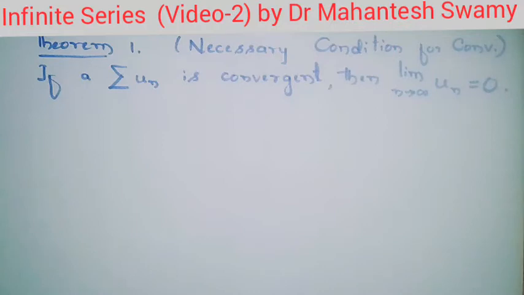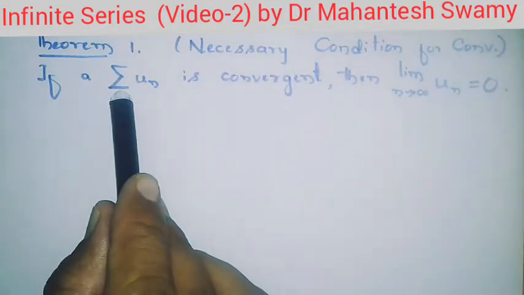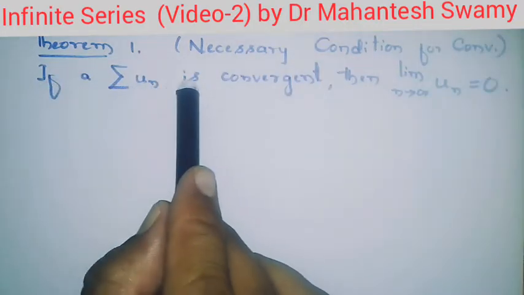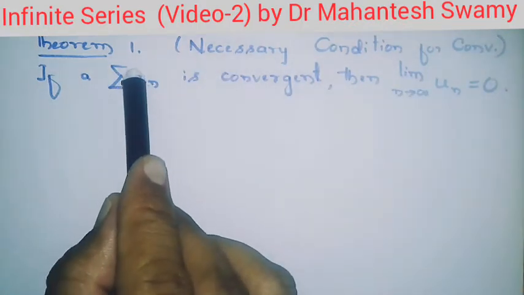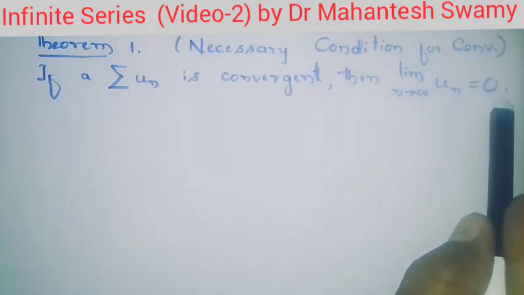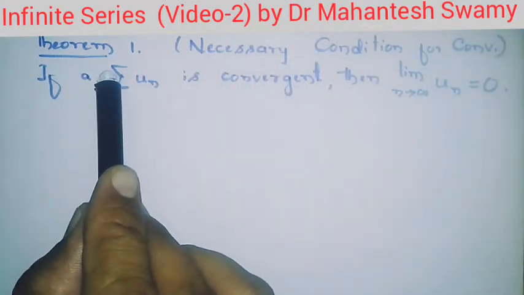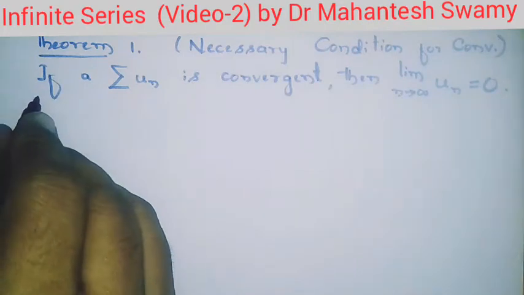In this video, we shall prove an important theorem that is going to give us the necessary condition for the convergence of a series summation un. So what is the statement? If a series summation un is convergent, then limit of the nth term of the series as n tending towards infinity is equal to 0. So we have to prove this condition, that is, if the series is convergent, then this thing happens. So let us consider the proof of the theorem.